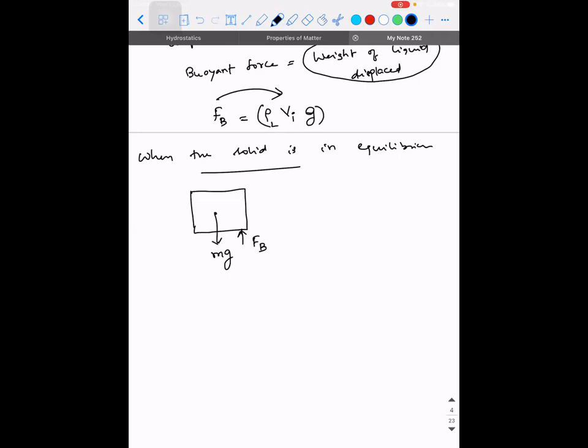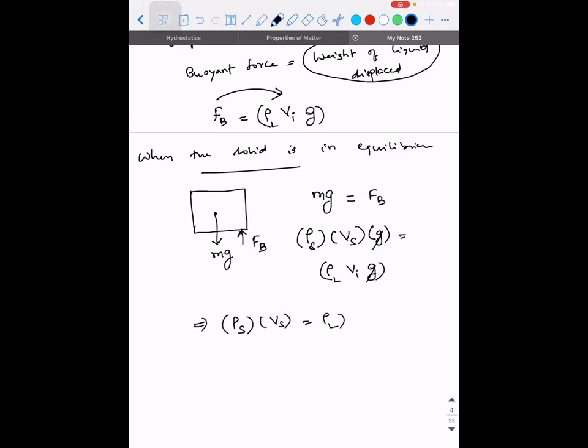Now listen. What is the weight of the solid? Mg. M is density of solid into volume of the solid, into g, is equal to the buoyant force. It is the density of liquid into volume of immersed portion into g. So g and g will get cancelled, which implies rho S into Vs will be equal to rho L into Vi. Guys, is it clear? So this is an important condition.